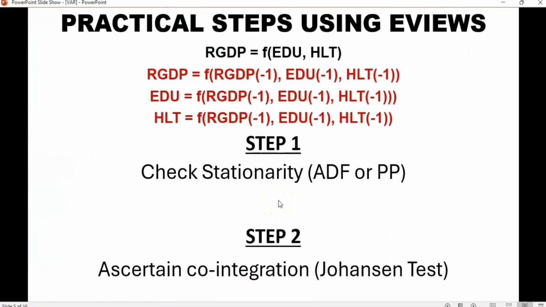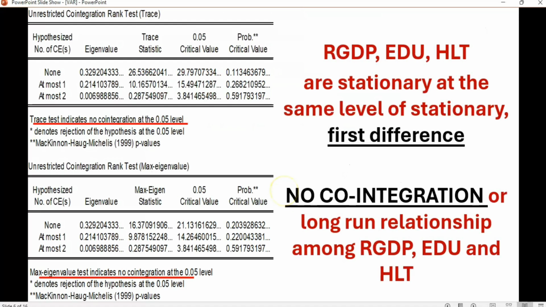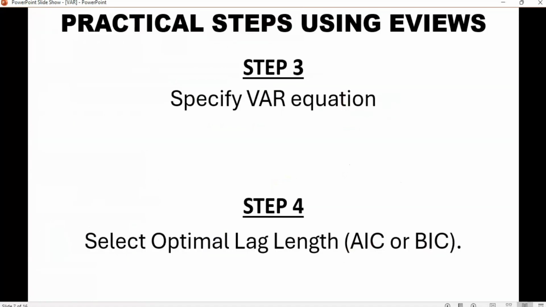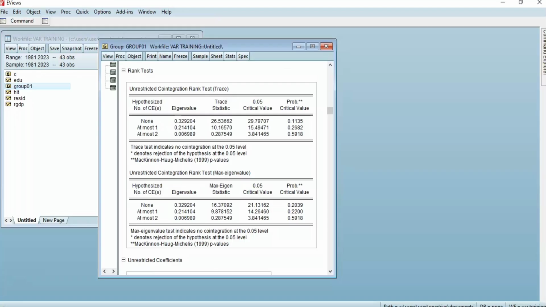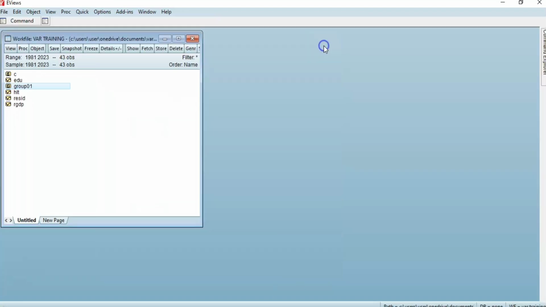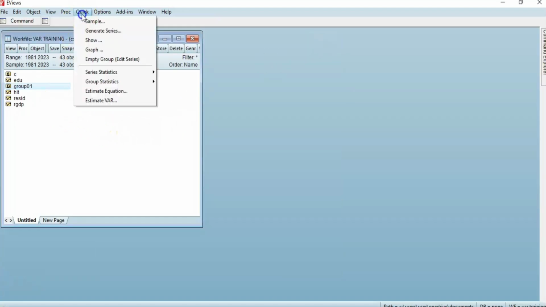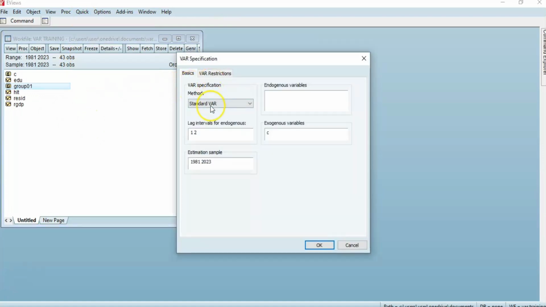So for our first and second steps, we've discovered that the variables are stationary at first difference and that there is no cointegration. Now what is the next step for us to do? The next step is to specify our VAR equation, and then to select optimum lag length. Okay, let us go and specify the VAR equation. We click on quick, estimate VAR. This is a VAR equation.